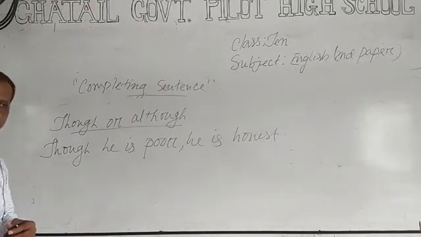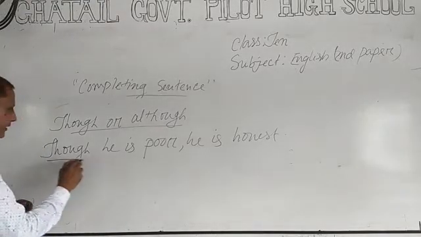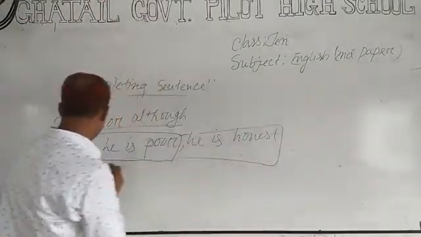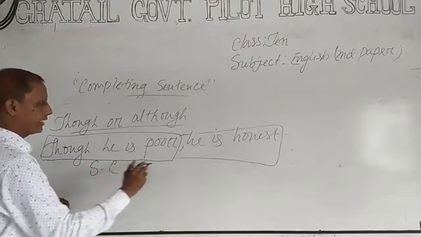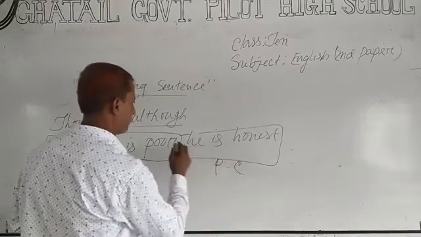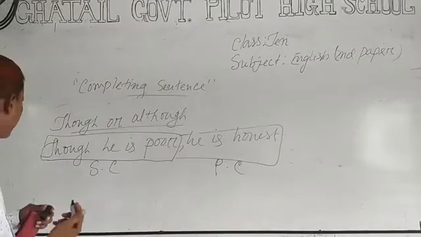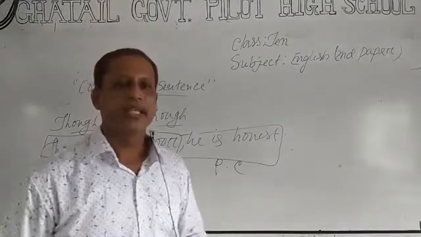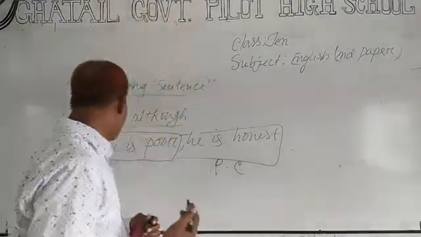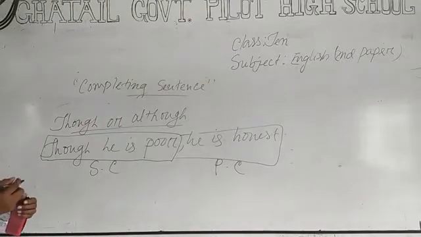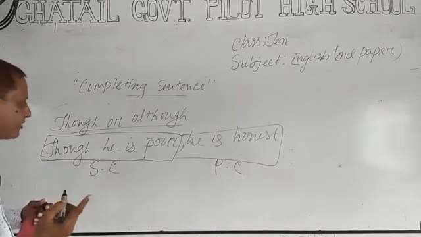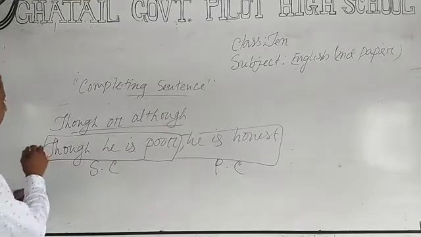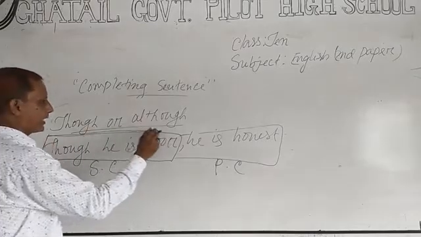In this sentence, dear students, look at the sentence. You can see also two parts. This is subordinate clause and this is principal clause. He is honest. This is a complete sentence. But though he is poor, if you say though he is poor, there is no meaning. So if you want to give a complete meaning, you have to use two parts. One is principal clause and the other is subordinate clause. Okay, dear students, note that or get the point.